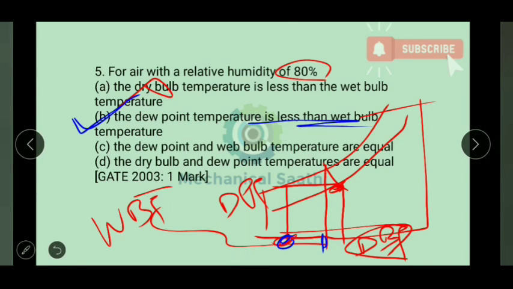Then let us check the third option also. The dew point and wet bulb temperature are equal. Dew point and wet bulb are not equal, so C is not correct. D, the dry bulb and dew point temperature are equal, again this is not correct. So option B will be the correct answer over here.